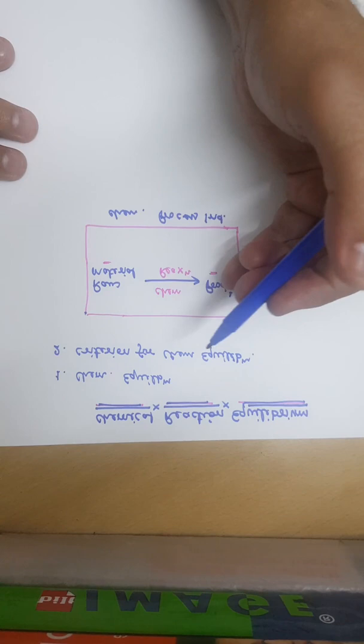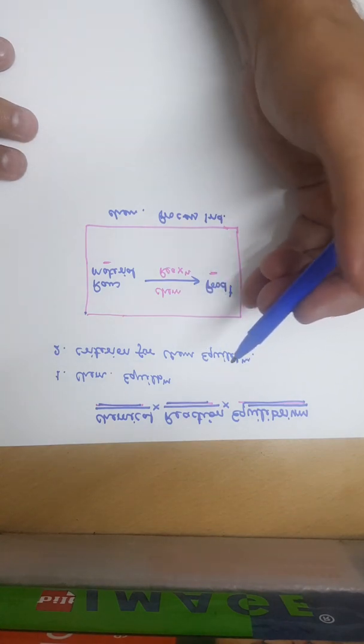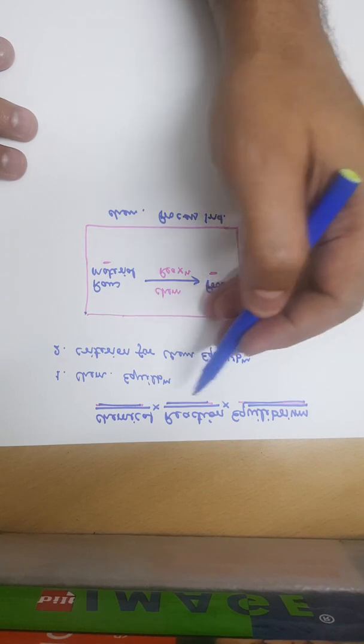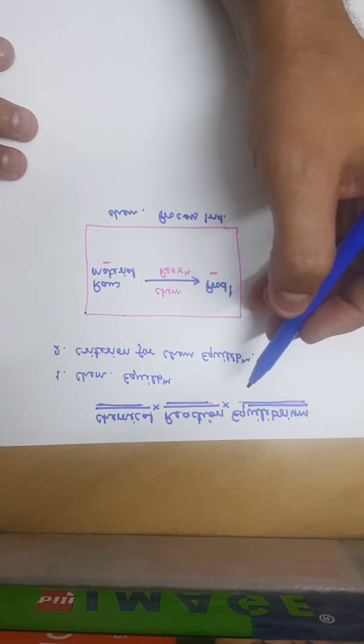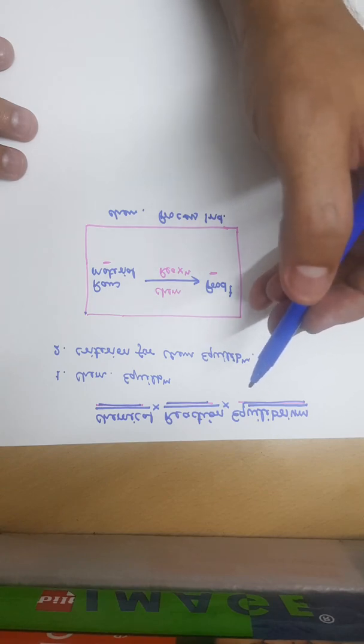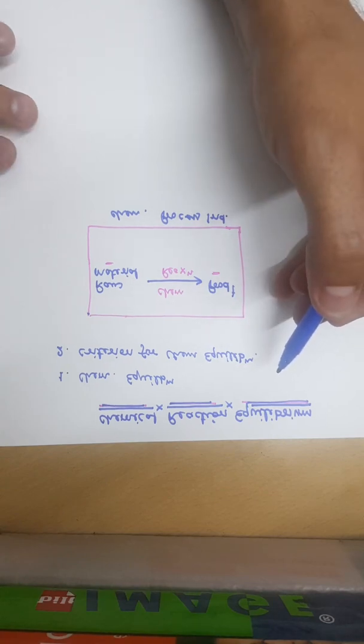So before proceeding further, let us discuss why the concept of chemical reaction equilibrium is so important for academic purpose as well as for industrial purpose.